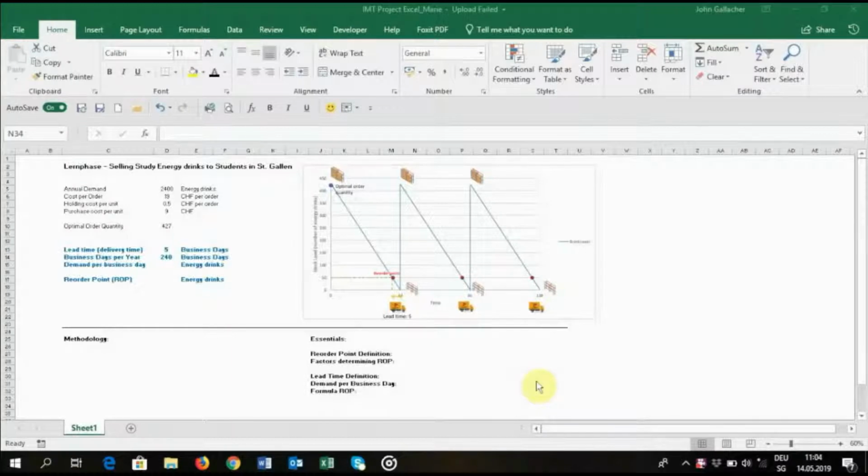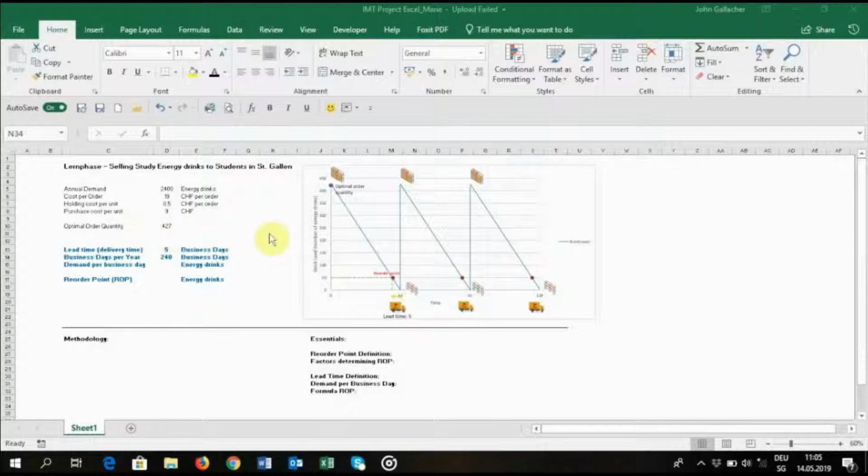As already mentioned, Maximilian is facing difficulties with knowing when to reorder his stock to his St. Gallen warehouse. We will use this graph here to explain the situation. Note as well that we have a set of given variables which Maximilian has calculated based on past experience. These entail the annual demand, cost per order, holding cost per unit, purchase cost per unit, and the optimal order quantity which Maximilian has already calculated.